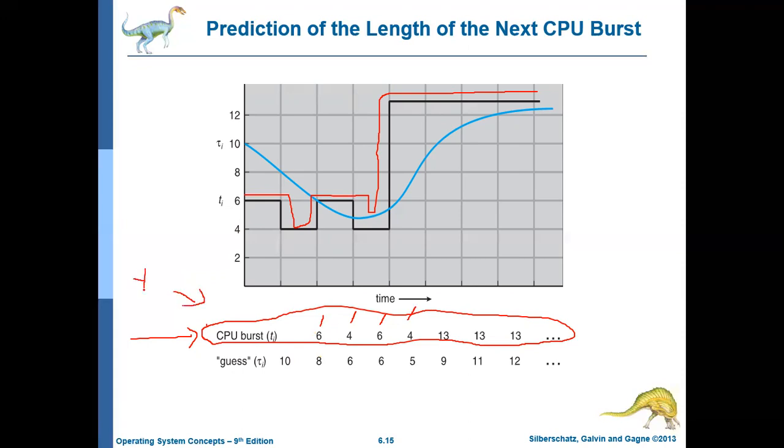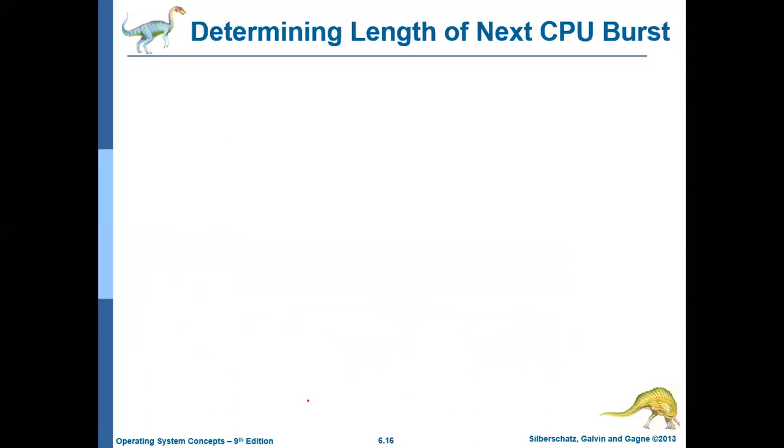Let us assume yesterday when you opened this process, it behaved in this way. Now today also you are opening the same process. So is there any way to predict how it will behave today? You may not be predicting accurately, but if you come close, it will help us to implement the shortest job first algorithm. So can it be done? Yes, you can do that using an algorithm, and that algorithm is called exponential averaging.